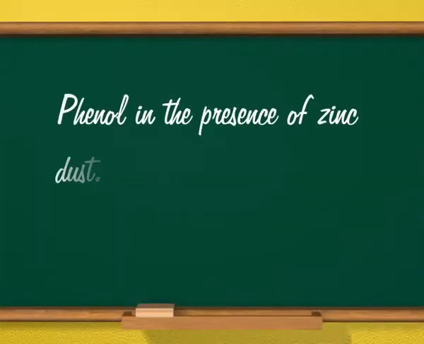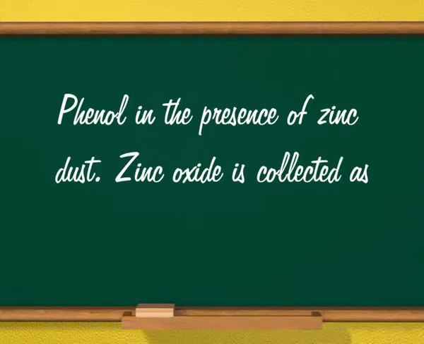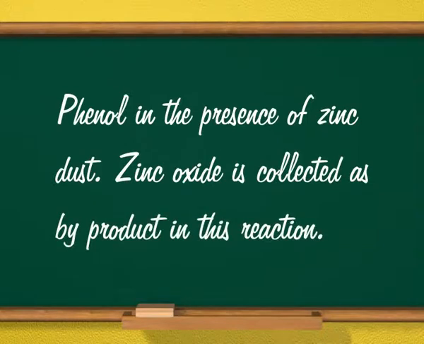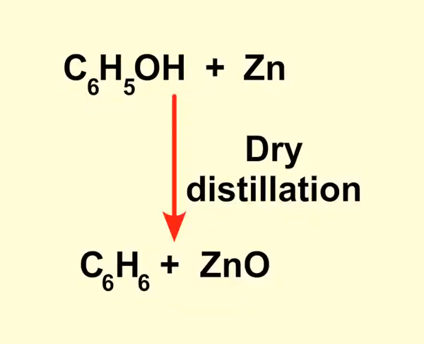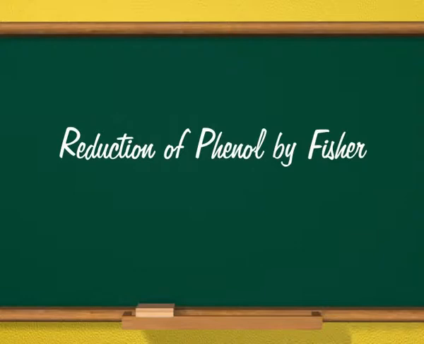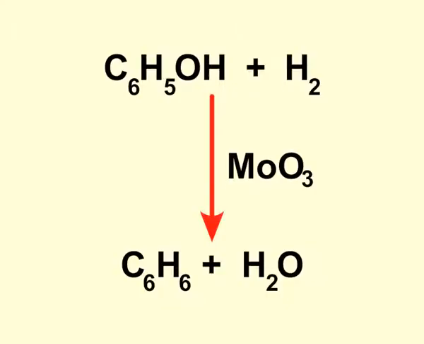The second method of preparation of benzene includes reduction of phenol. Benzene is obtained by dry distillation of phenol in the presence of zinc dust. Zinc oxide is collected as byproduct in this reaction. We will next learn about preparation of benzene by reduction of phenol by Fischer method. In this method, phenol reacts with hydrogen in presence of molybdenum trioxide to form benzene and water.